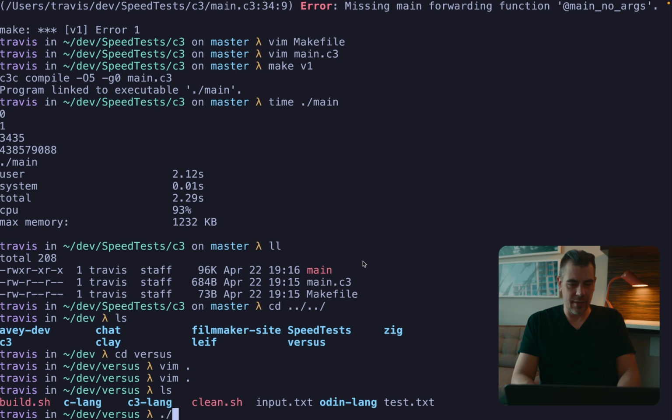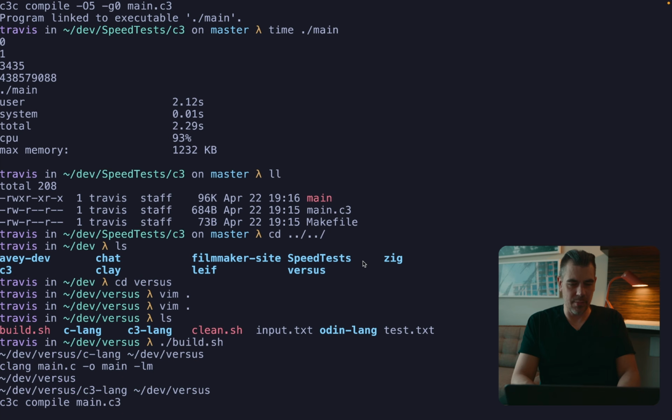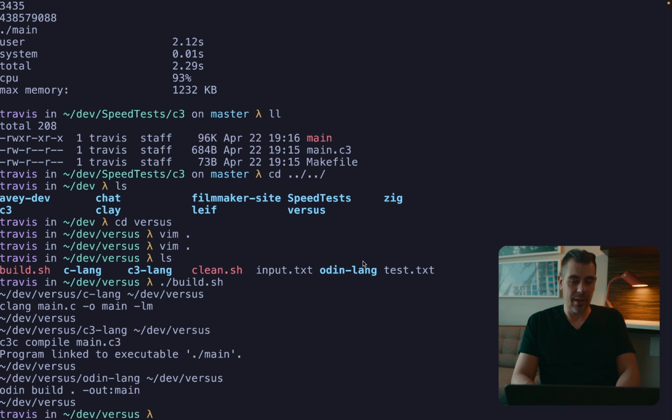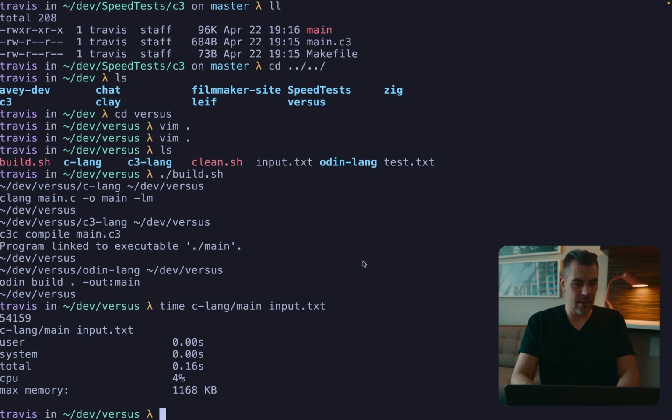So I actually have a build script. Just go and build them all. And then we're going to check these out with the input.txt with the time. Yeah, that actually is the correct answer because I ran this before and checked it. So that was stupid fast.